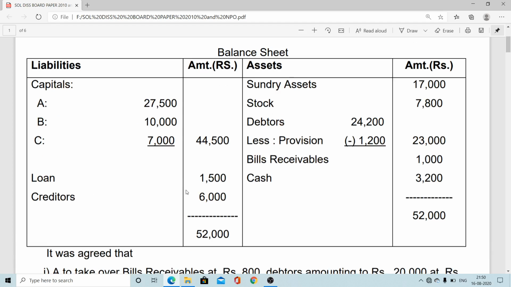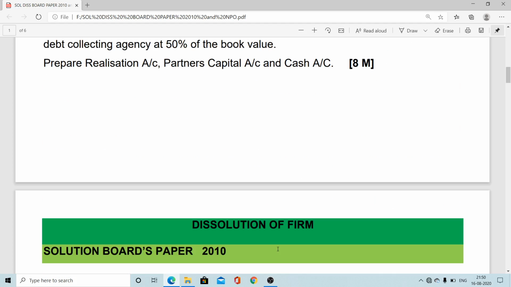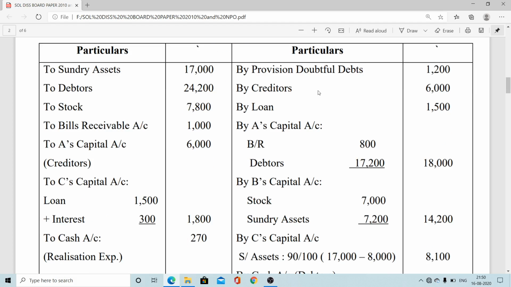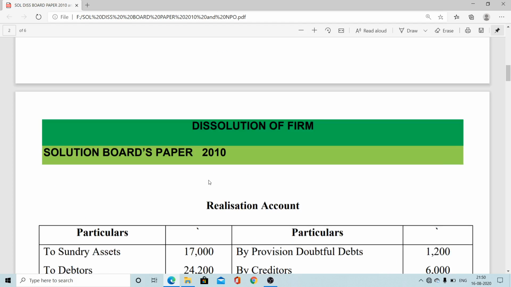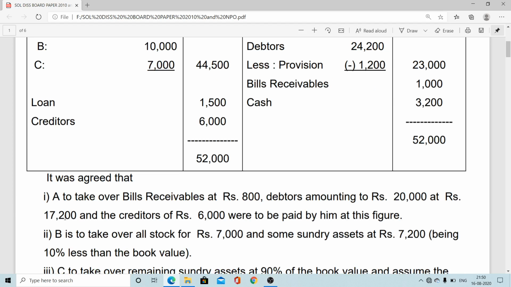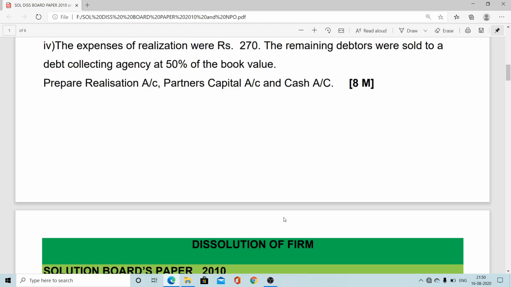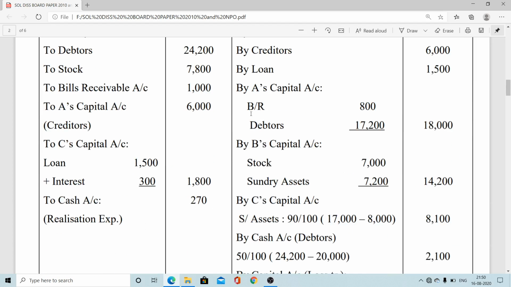So 3 liabilities altogether: provision, loan and creditors. So by provision, by creditors, by loan. First phase is over. After that, the adjustment-wise entry: first adjustment, they took over bill and debtors as well as creditors also. So by A's capital, bill 800, debtors 17,200, to A's capital, creditors taken over entry.